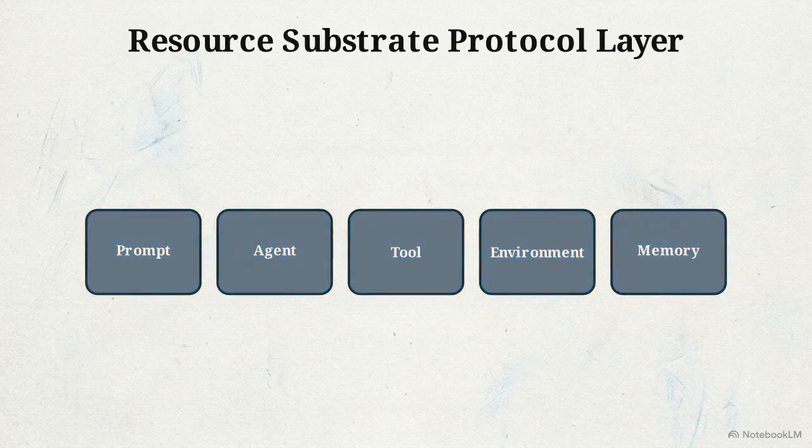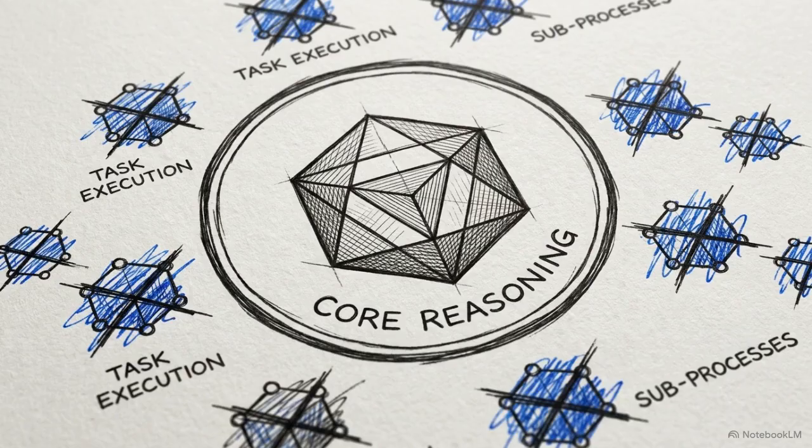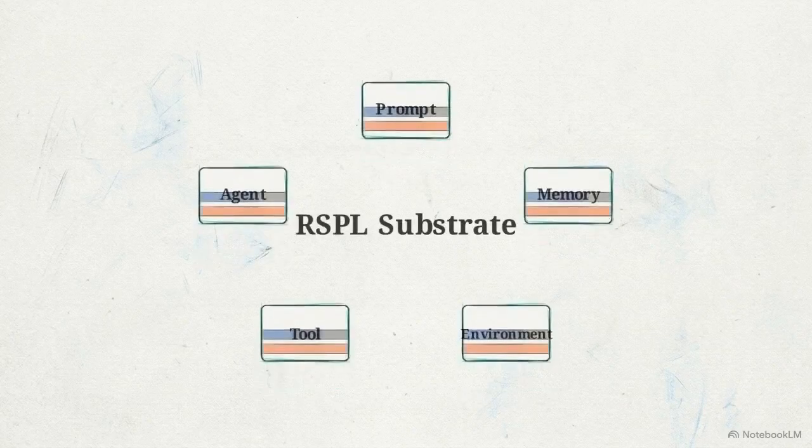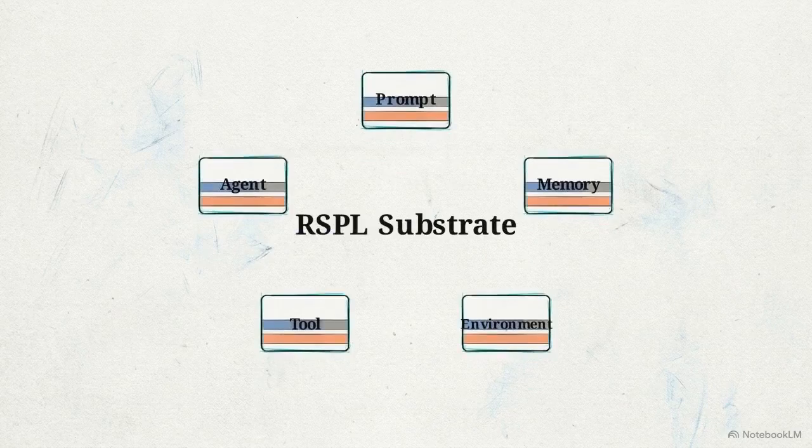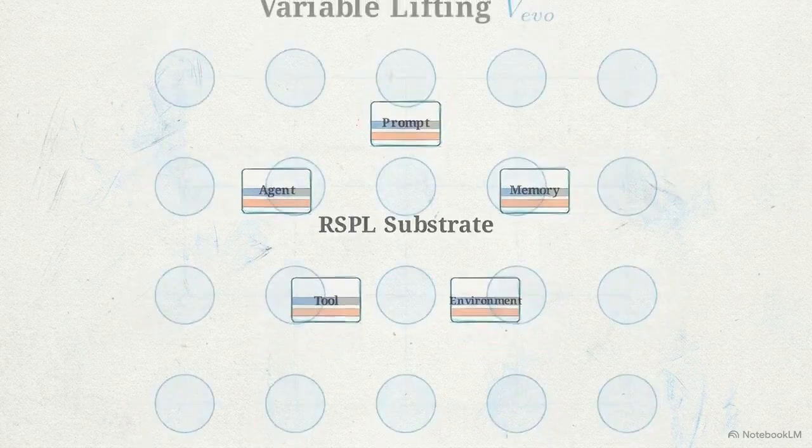Crucially, these entities encapsulate zero optimization logic themselves. They are strictly passive targets for external manipulation. By externalizing these components as version-tracked resources, the agent's core reasoning logic is permanently insulated from execution failures on specific tasks. To optimize these disparate resources, the protocol uses a mathematical projection called variable lifting.